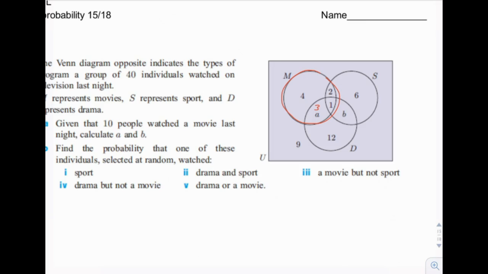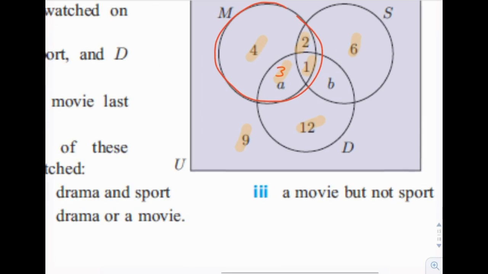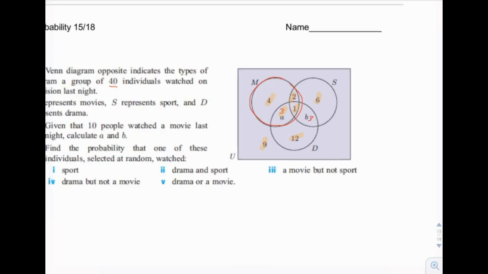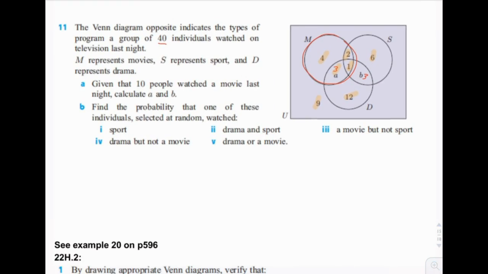Oh, well, I guess we can use the fact that there's 40 total people, right? So 40 total people, so let's count up the people that are already in the diagram. So 4 plus 2 is 6, 7, 10, 19, 25, 37. So B has to be the difference between 37 and 40. So B has to be 3 also. Okay, so both are 3.